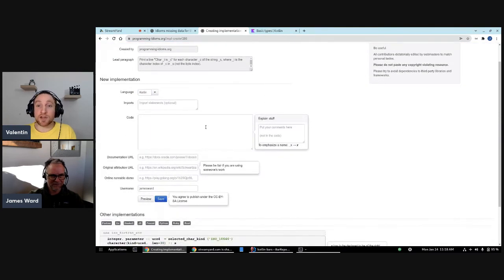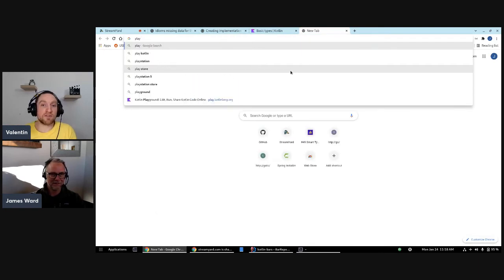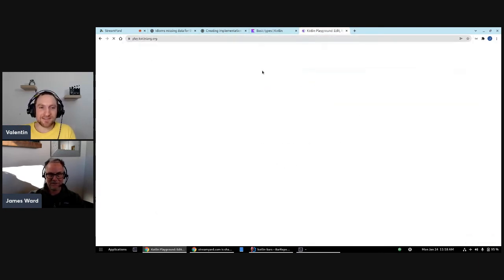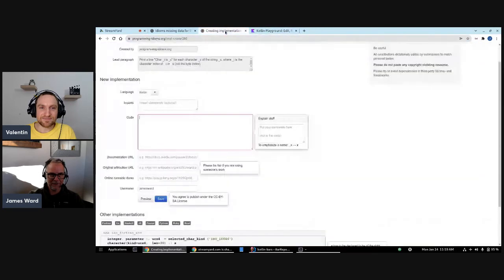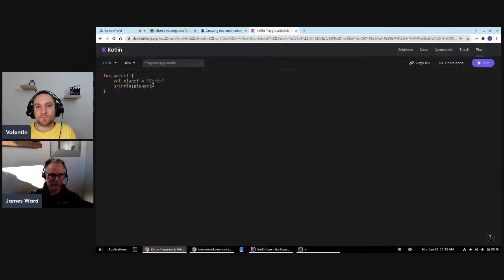And we can try it in the playground to see it work even before we contribute the snippet. Okay, so what we are trying to implement is print a line for each character of the string, and so we want to know the index of the character as well. Is that right? Yes. Okay.